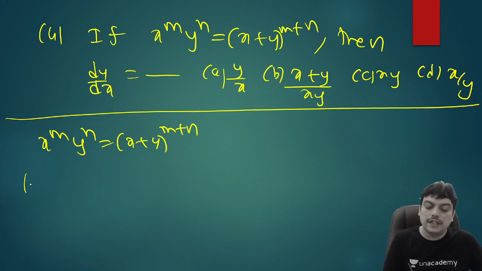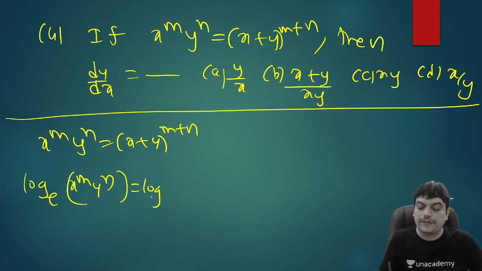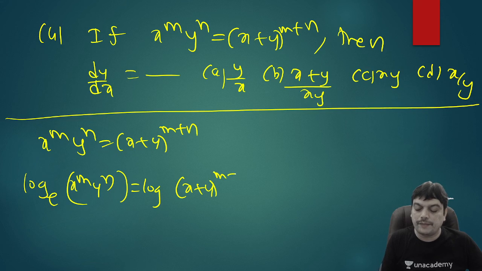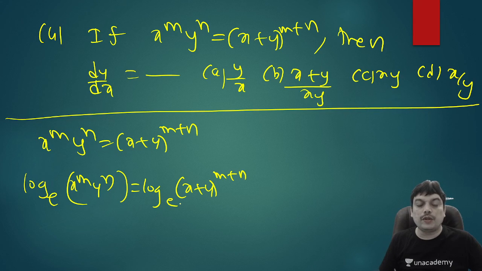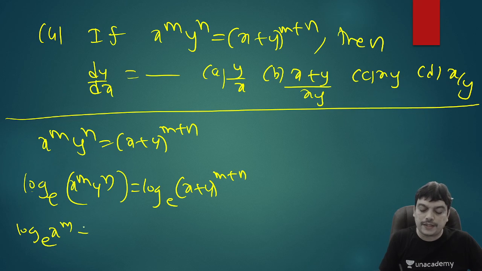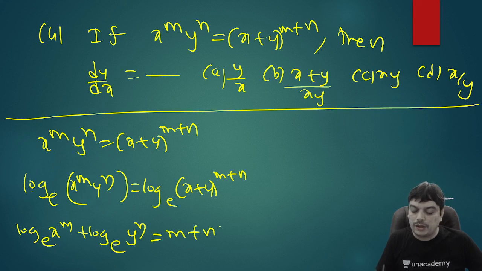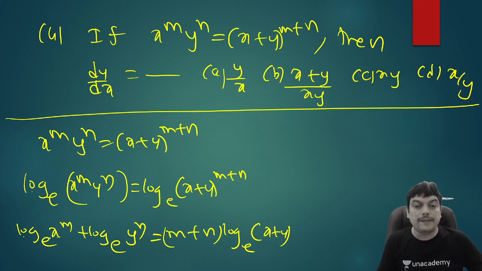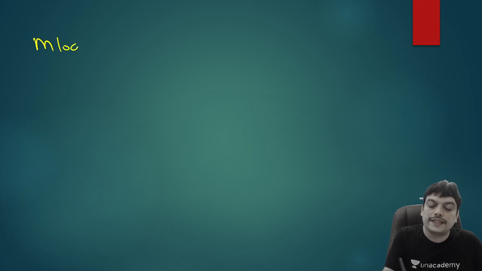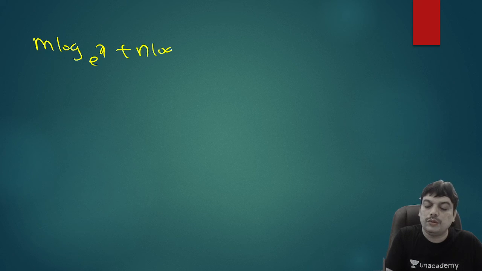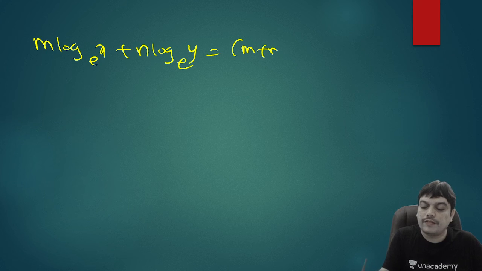So let us apply log. So log of x power m into y power n base e will be equal to logarithm of x plus y to the power m plus n to the base e. On the left hand side, whenever you have a logarithm of product, you can write sum of individual logs. So you can write logarithm of x power m base e separately plus logarithm of y power n base e separately. In RHS, the power multiplies to the log, you will be getting m plus n log of x plus y to the base e. After this, log of x power m can be written as m log x and log of y power n can be written as n log y. So you can write this as m into log x plus n into log y equal to m plus n log of x plus y.